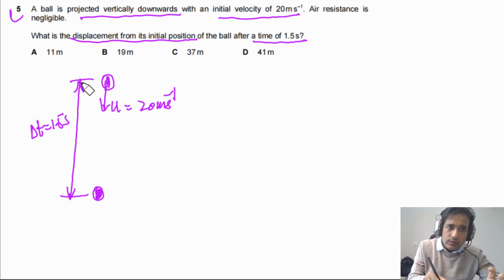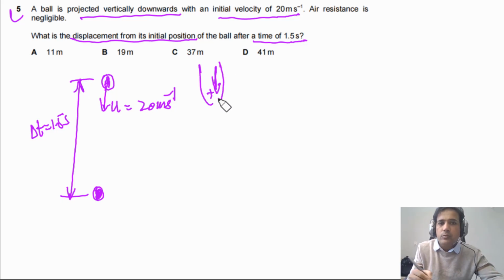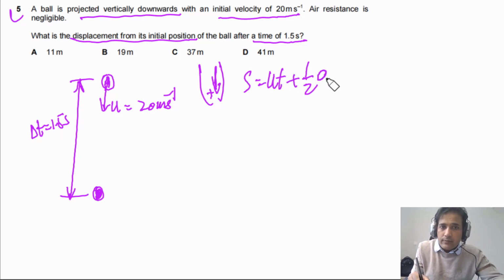So we need to find out the displacement from this point. So we can simply take downward as positive. So our answer will be positive. Now for this one, we have value of u that is given to us, value of t is given, and also we have value of acceleration due to gravity g. So we can simply use s is equal to ut plus 1 half at square.